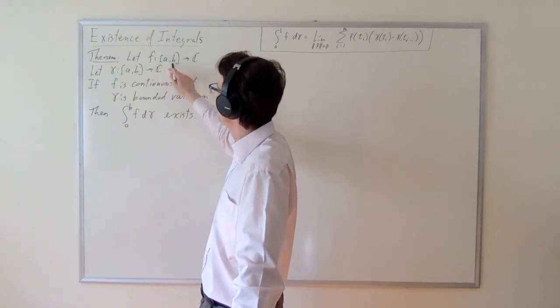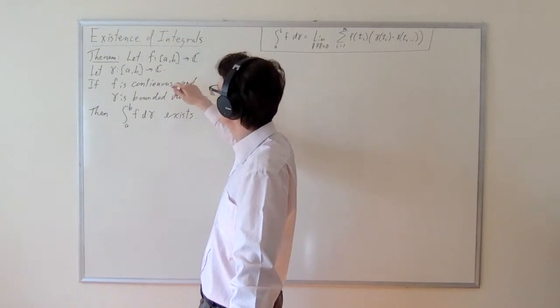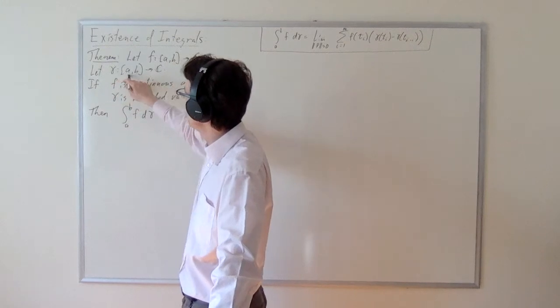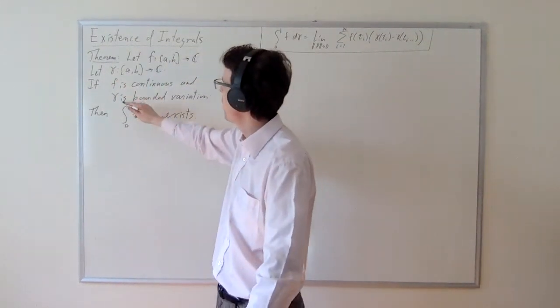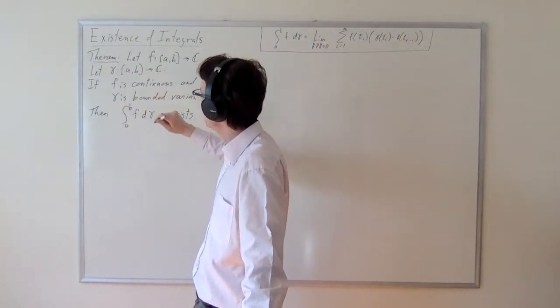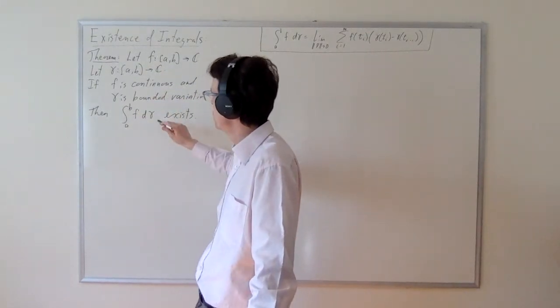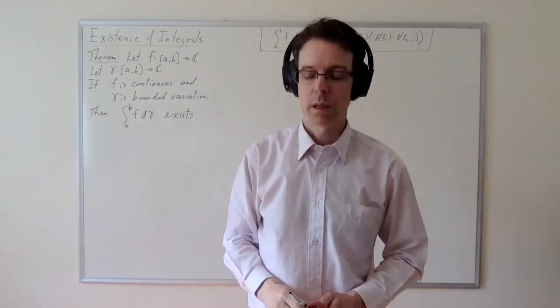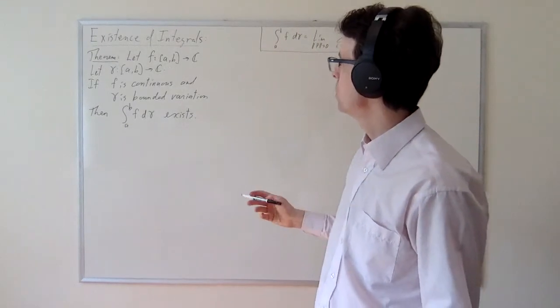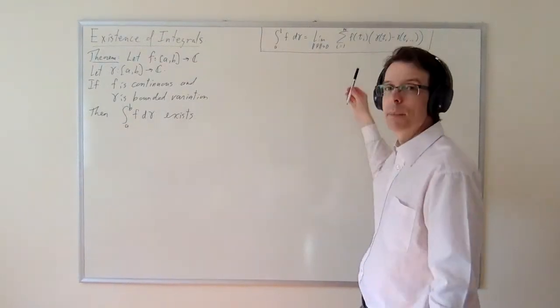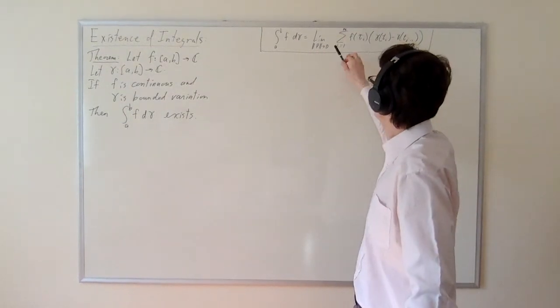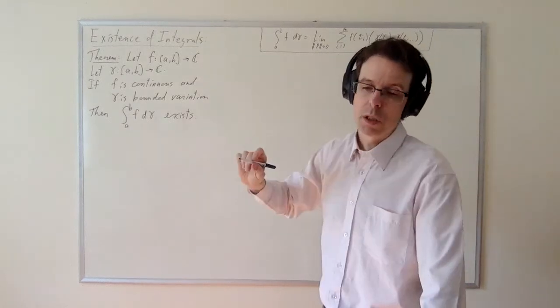If f is a function from the interval ab to C, and gamma is another function from the interval ab to C, if f is the integrand and gamma is the path, if f is continuous and gamma is bounded variation, then that integral will exist. That's what we're trying to show. Now, the integral, of course, is by definition this limit.